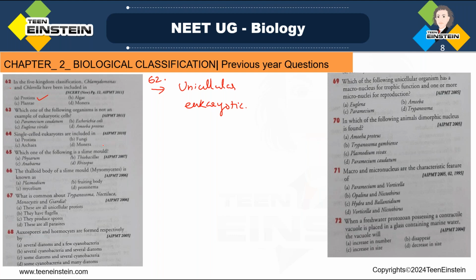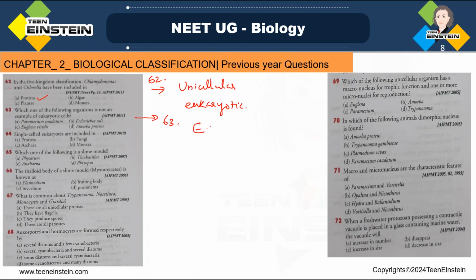So here E. coli is not an example. In question number 63 you can see E. coli is not an example for a eukaryotic cell, right?